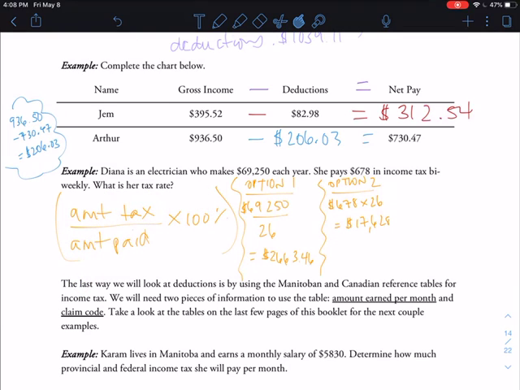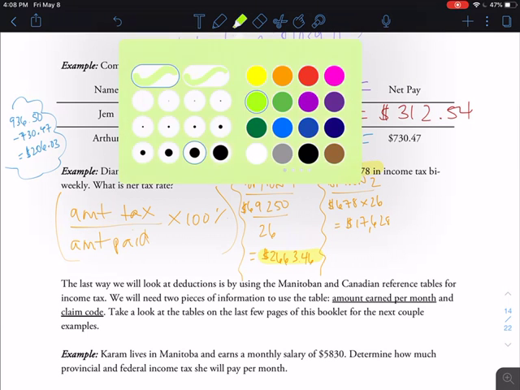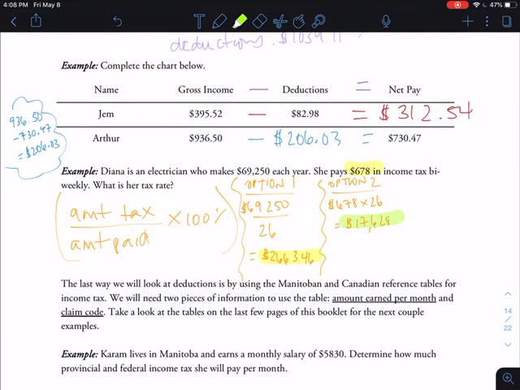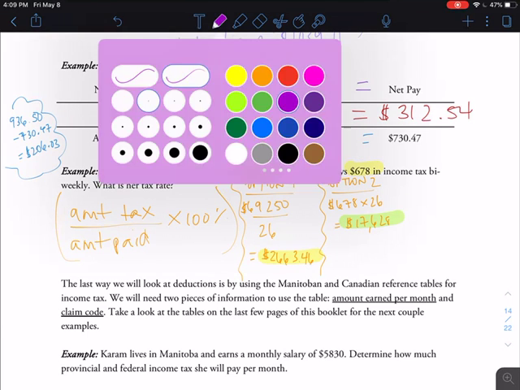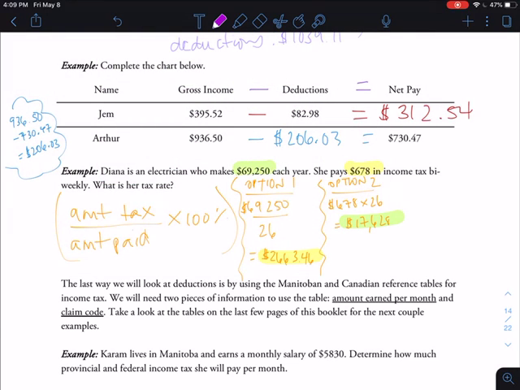Okay. So now the next thing we need to do is this, and that's going to give us our tax rate. Now, warning or heads up, okay? If you use option 1, then you need to use both the biweekly statements. But if you used option 2, you need to use both the annual statements, and that's because you have to talk about the same thing, right? Like how much tax do you pay in 2 weeks corresponds with how much money do you earn in 2 weeks, and how much tax do you pay in a year corresponds with how much money do you earn in a year, okay?